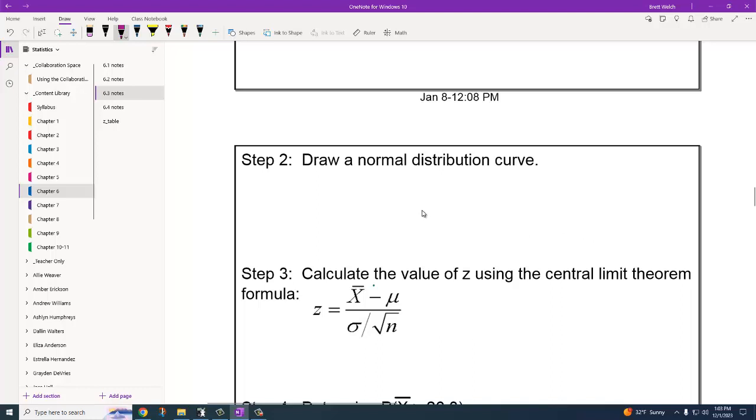Now when I draw the normal distribution curve, we're not talking about all of the individual data values. We're actually talking about the distribution of the means. If I do enough samples, the mean of the population will be the mean of the samples. So 25 still goes right in the middle. And we're worrying about being greater than 26.3, which would be the right side from 26.3.